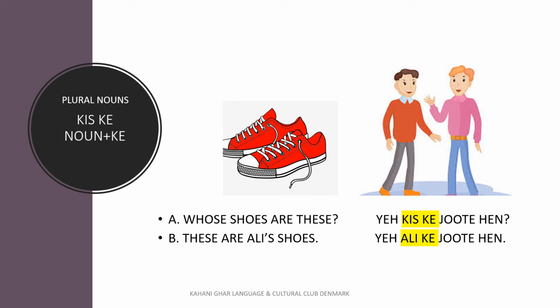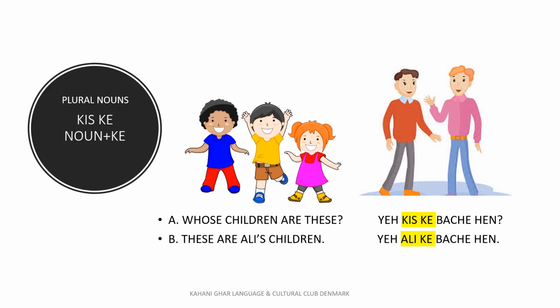To reply, we will add ke with the noun. These are Ali's shoes. ये अली के जूते हैं.